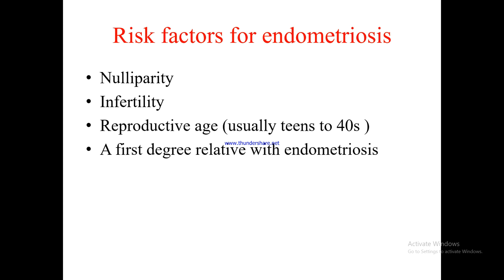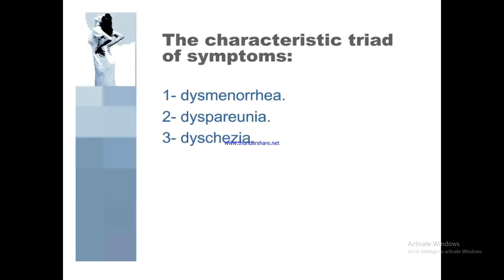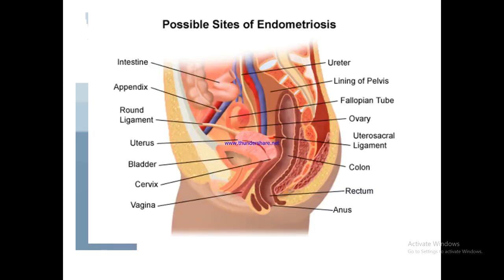Risk factors for endometriosis: nulliparity, infertility, reproductive age, usually teens to 40s. A first-degree relative with endometriosis is also a risk factor. The characteristic triad of symptoms: number 1, dysmenorrhea; number 2, dyspareunia, that is painful coitus; and number 3, dyschezia, that is pain during defecation, which may or may not be associated with bleeding during defecation.